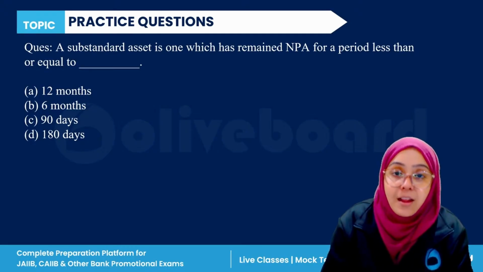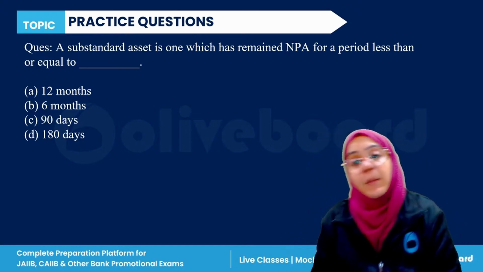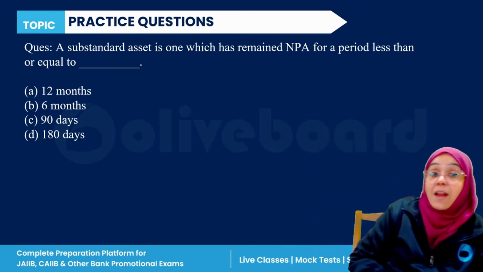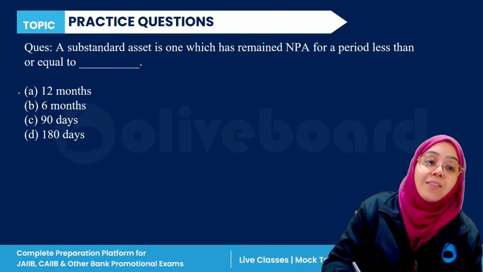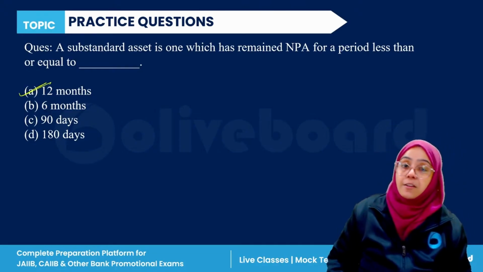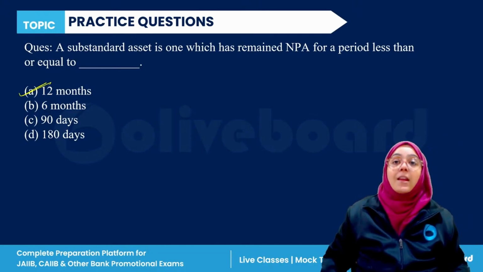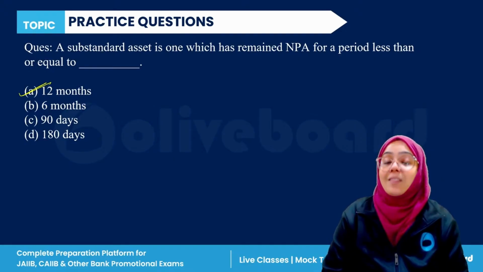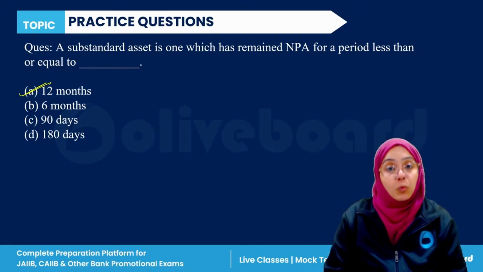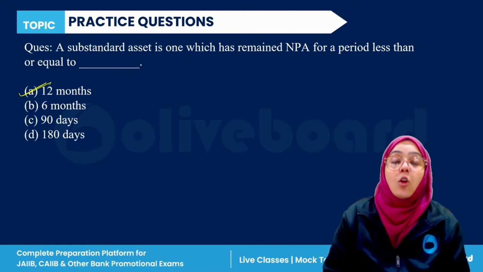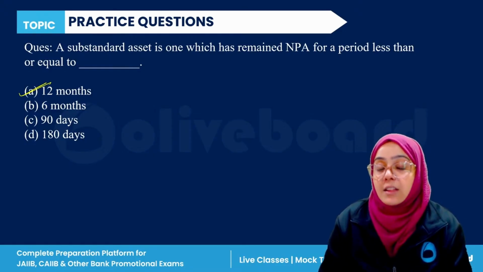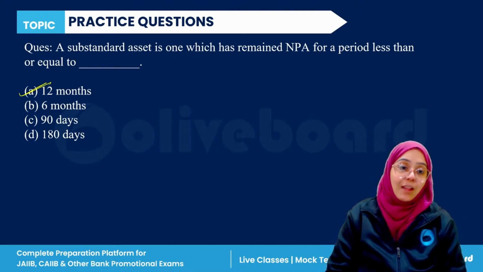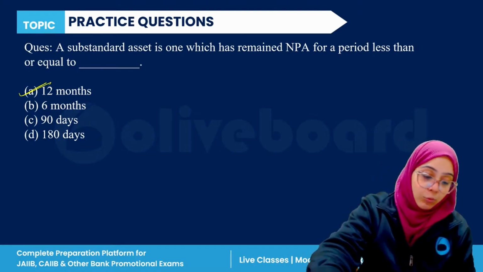Substandard asset is when an NPA becomes so after 90 days. When an NPA remains overdue for a period equal to or less than 12 months, then it is a substandard non-performing asset. Then if it surpasses 12 months, it becomes a doubtful asset. And when the loss has been identified, the fraud has been identified, then it is considered as the loss asset. So A is the correct answer, 12 months.